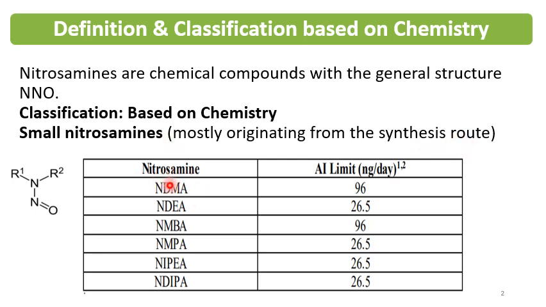These are the list of nitrosamines and their AI limits, that is, the acceptable daily intake in nanogram per day. So NDMA, NDEA, NMBA, NMPA, NIPA, and EIPA are the nitrosamine impurities, with an AI limit of 96 nanogram per day for two of these impurities, NDMA and NMPA, and the rest having 26.5 nanogram per day as acceptable intake.